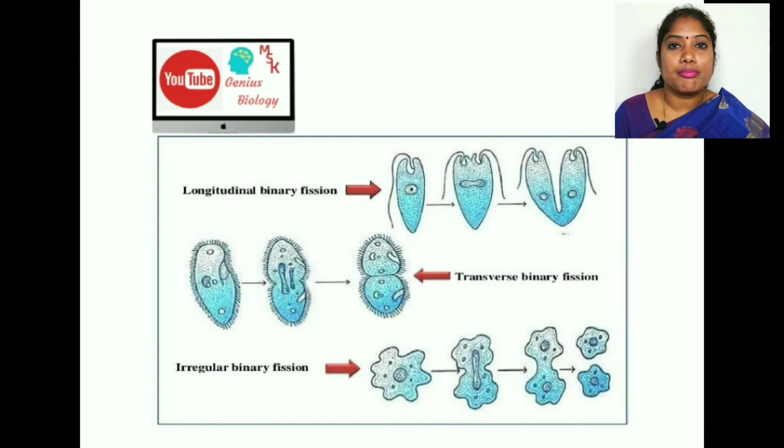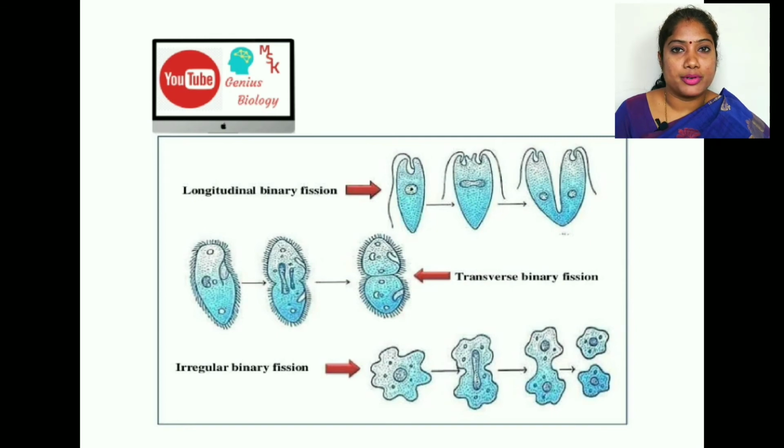The important thing is the nucleus is followed by the cytoplasm. This is a 1 mark question: in fission, how is the cell divided? Nucleus is followed by cytoplasm. You should not give the answer cytoplasm divided by nucleus. No. Nucleus first divides, then cytoplasm. So that is called fission.